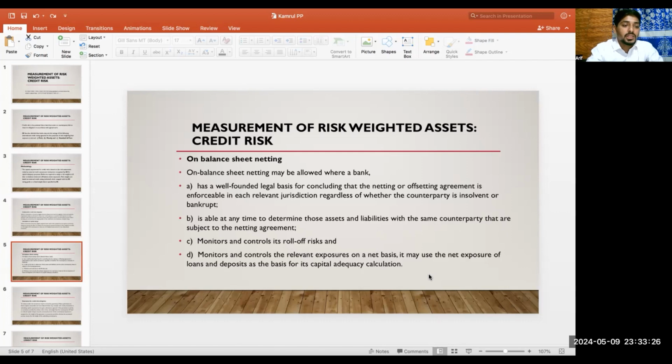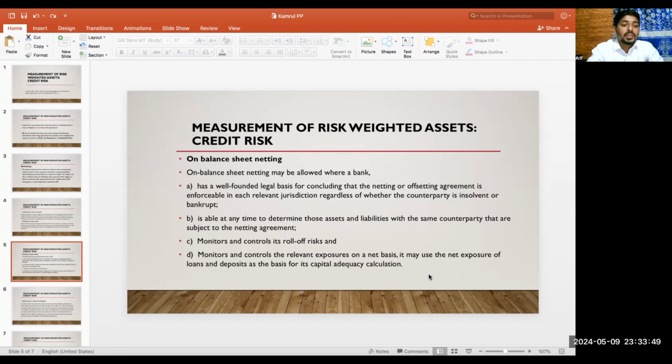On-balance sheet netting. On-balance sheet netting may be allowed where a bank has a well-founded legal basis for concluding that the netting or offsetting agreement is enforceable in its relevant jurisdiction, regardless of whether the counterparty is insolvent or bankrupt.